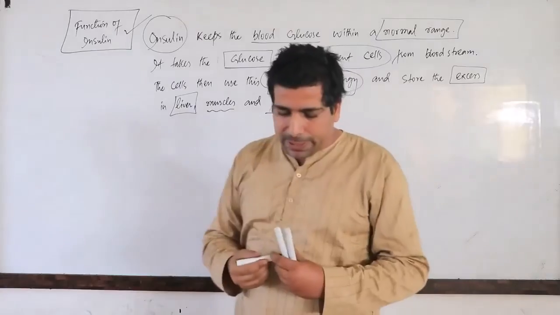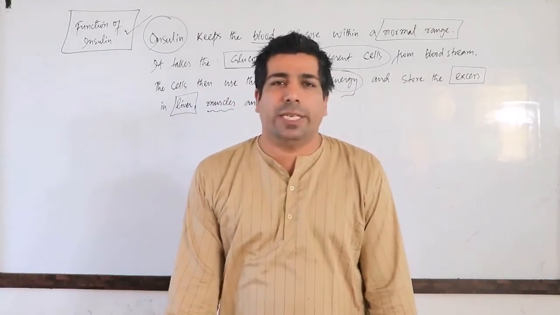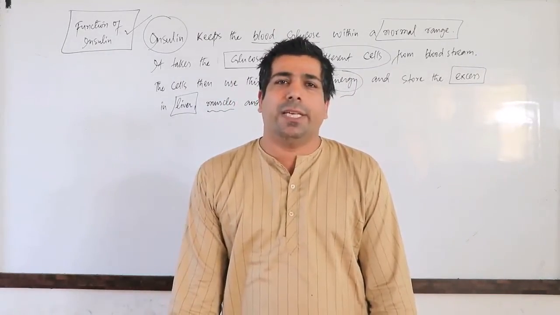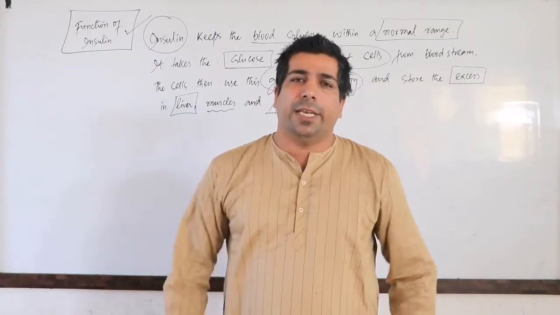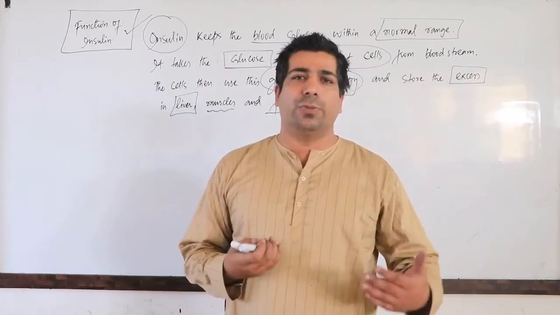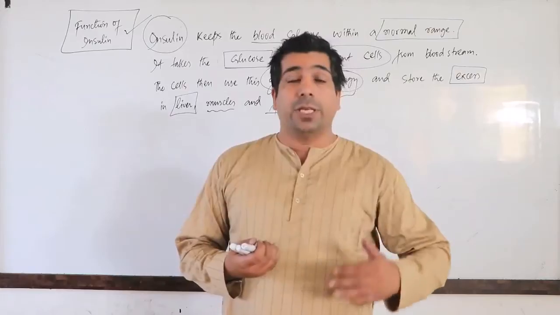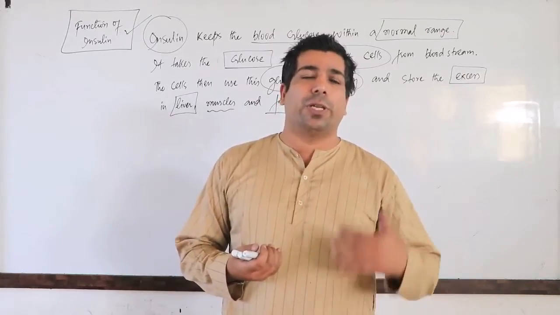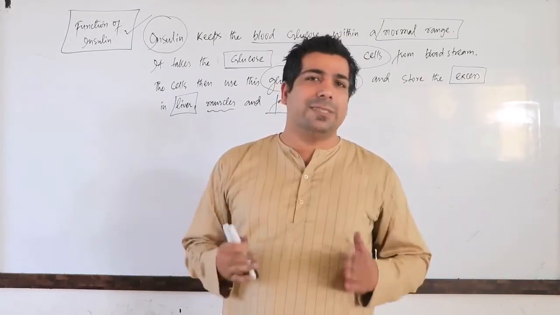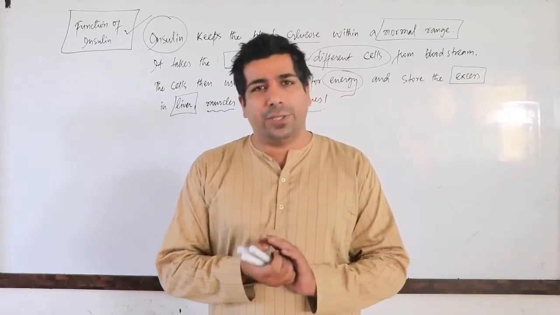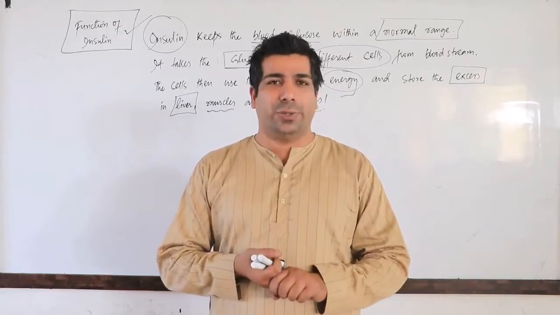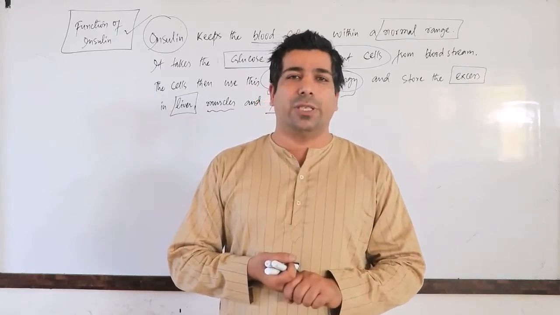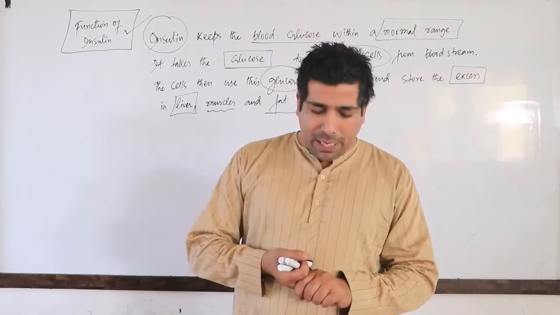So my dear friends, the important role of insulin is to maintain the normal level of glucose in our blood, and the insulin will take the glucose molecules to the different tissues or cells, where the cells will use the glucose molecule for energy, and the excess glucose will be stored in the liver, muscles or fat tissues in the form of glycogen. I hope you have understood. Now there is a question.